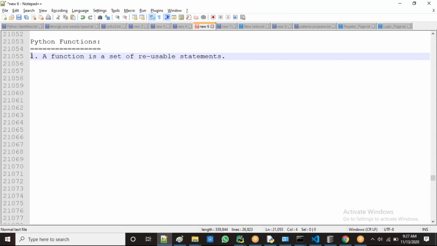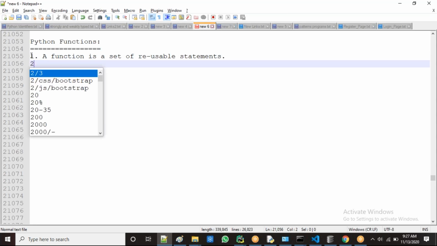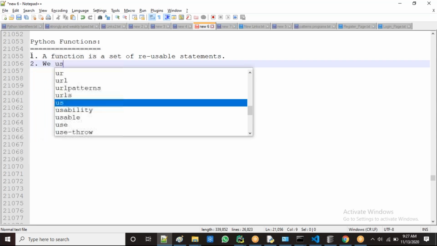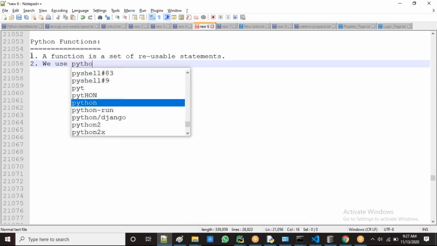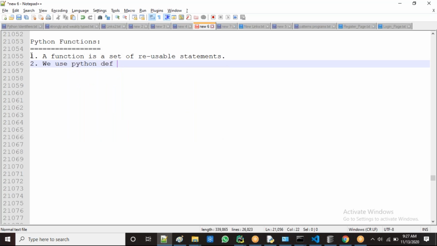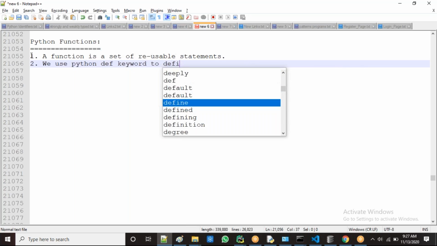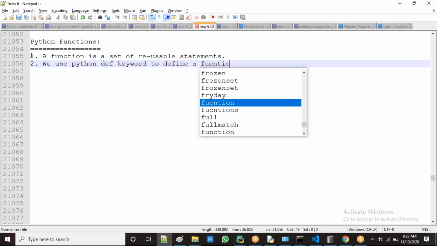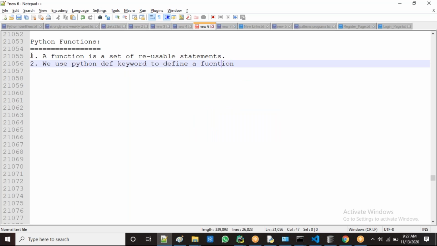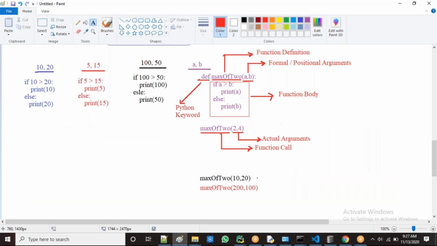A function is a set of reusable statements. First, guys, to define a function, what do we use? The Python def keyword. Python def keyword. Next, guys, observe here.